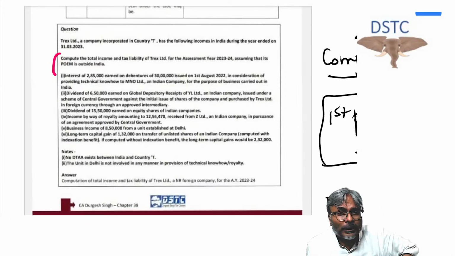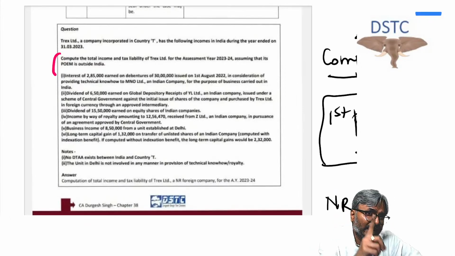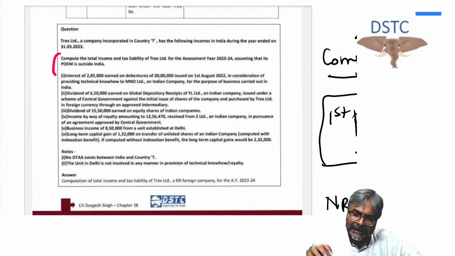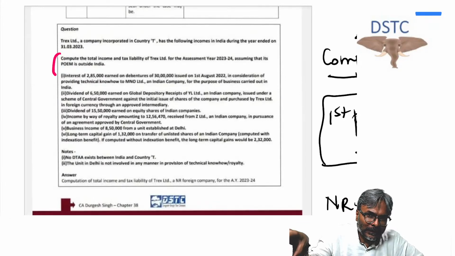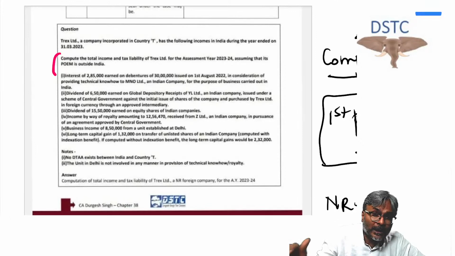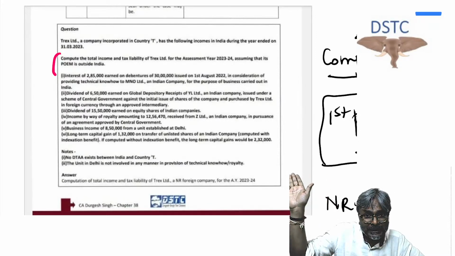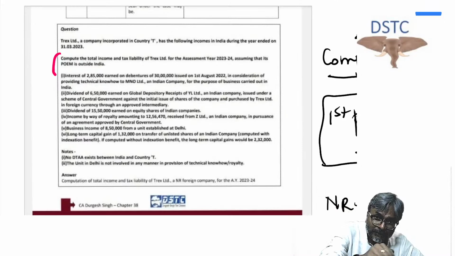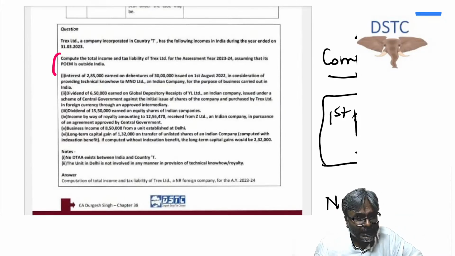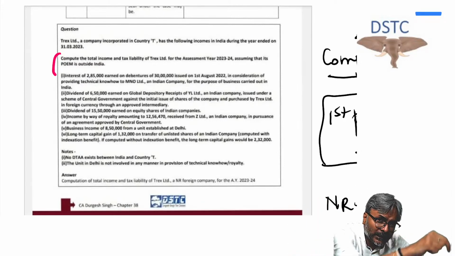What about the employee test? In the employee test, there is one important point. And what is that? Some of the employees are on the payroll of a third party, but they are working for the foreign company in India.